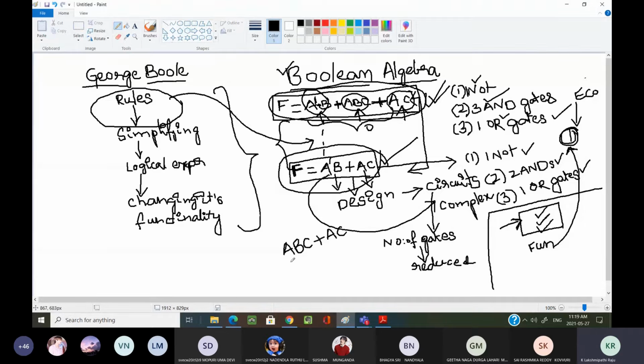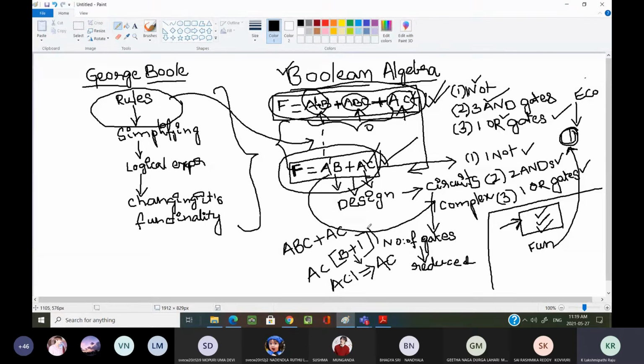Now, what are the common terms here? AC is common. I have taken AC common here. Now this will become B plus 1. Any variable plus 1 is nothing but 1, so this entire thing will become 1, and AC into 1 is nothing but AC. That is the reason I have written the final expression as A complement B plus AC.